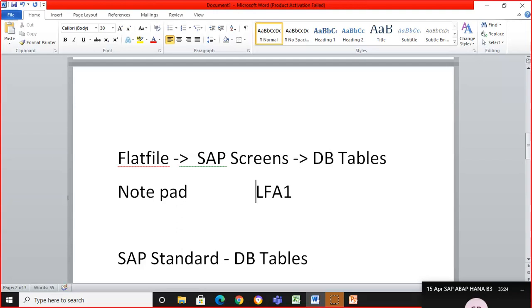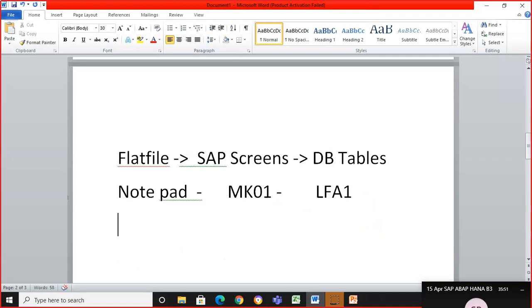You cannot do that directly. You have to do it through a screen. And what is the screen? MK01. MK01 is a transaction code from which, if we update the data through the MK01 screen, it goes and sits in the table, guys. For every specific table there will be specific screens, and this is what we are going to focus on in the first project, wherein we'll load the data from Notepad to the screens and from the screens to the tables.